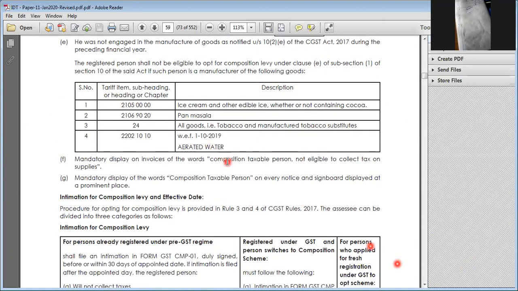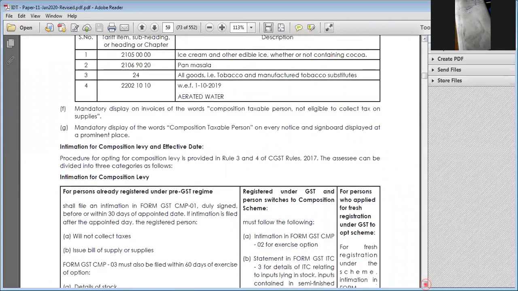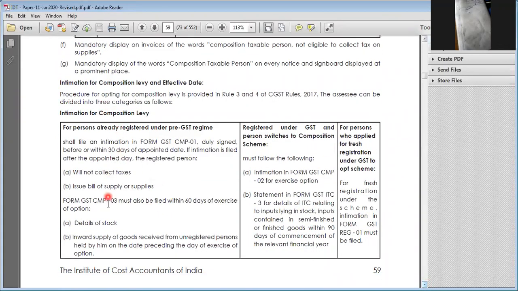Okay. Next, you have to mention "composition taxable person" in your place, and in every notice you have to display it as a composition taxable person. Sorry, not casual taxable person. Okay. This is the scenario we just discussed about the intimation for the composition levy.